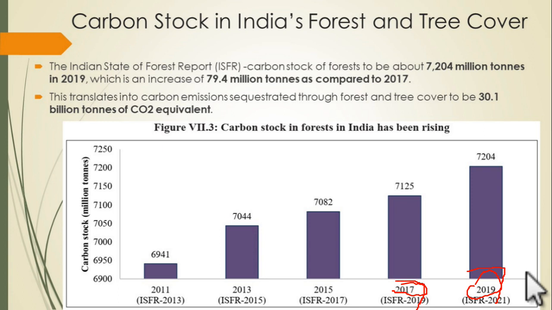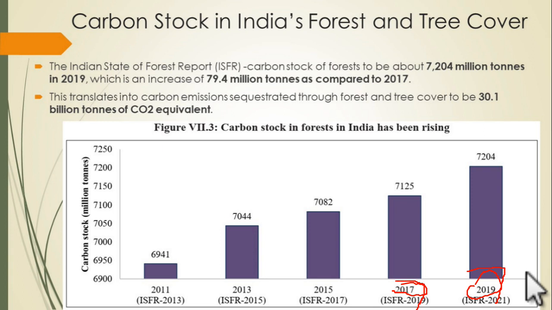It's very important from the prelims point of view. Yes, the increase is not very high, nor is it very low. Slowly, our forest cover is increasing. That's what the report is saying. And slowly, we are gaining more and more carbon sink. We are storing carbon in the form of trees. The carbon sequestered through the forest and tree cover is 30 billion tons CO2 equivalent.